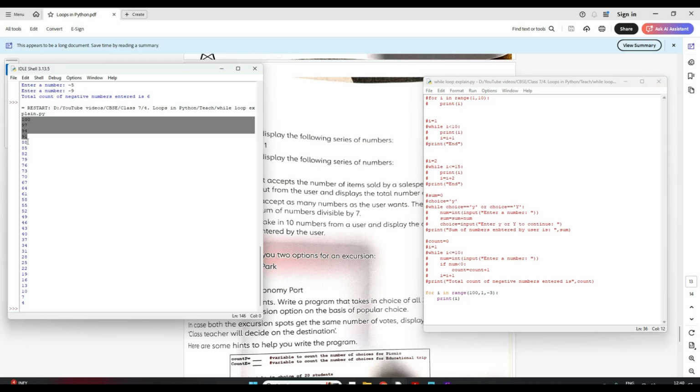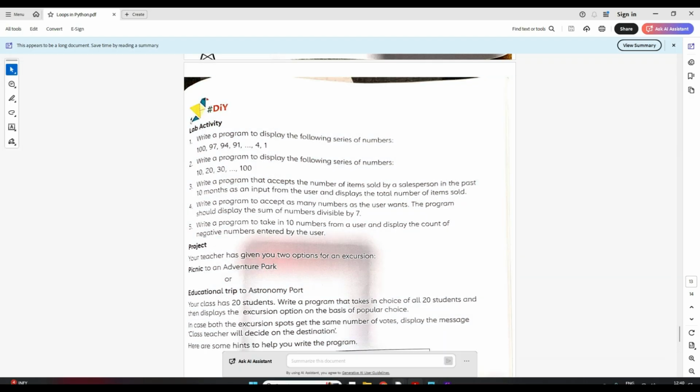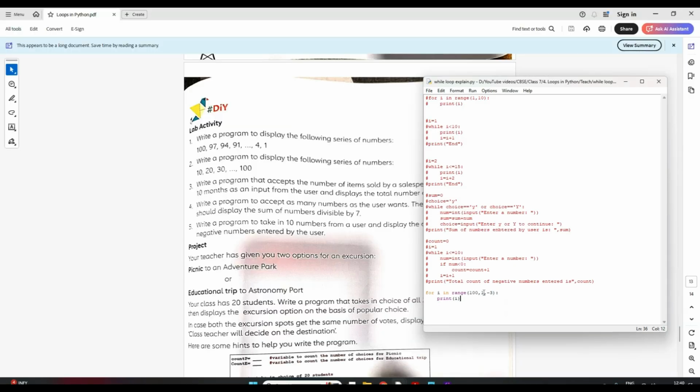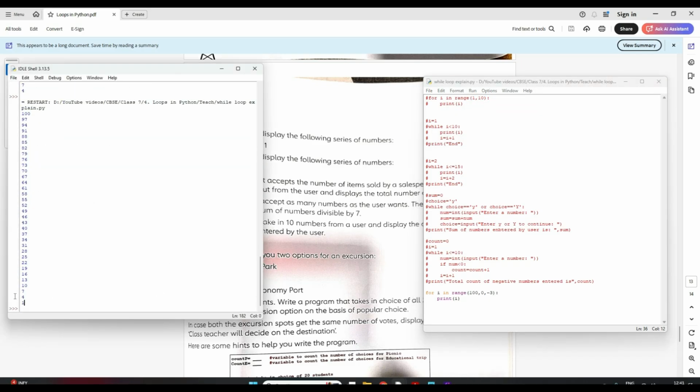Did you see? The complete series we got, but we got only till 4. What is the problem we made? We wanted till 1, right? So we made a mistake here. I told you the stop is always one less, right? So instead of 1, I have to write 0 here. Now let's see. Remember, I told you the stop will always go to minus 1, till 1 minus 1. Now it's fine. Clear? The same thing you could have done with a while loop also.